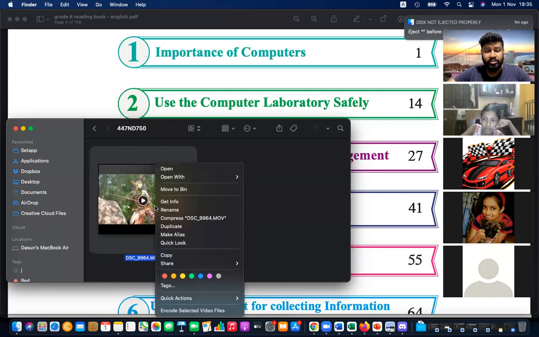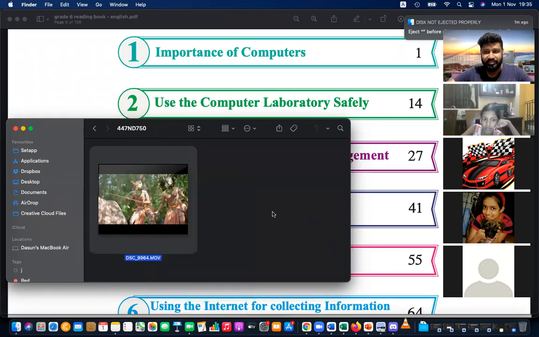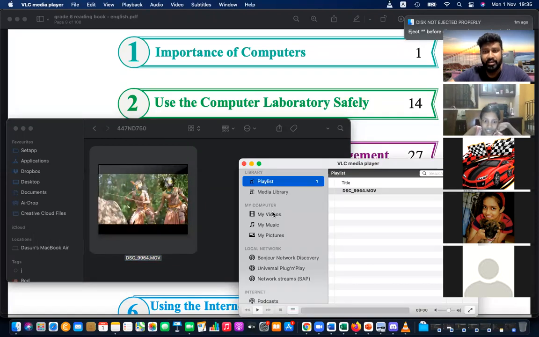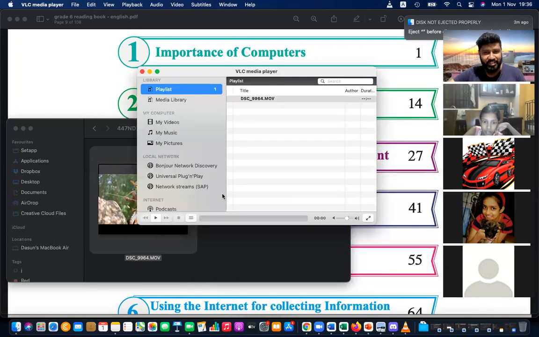Okay. So who says this is a movie? That is the operating system. The operating system will tell, okay, this is not a picture, this is a movie. That is done by the operating system. Actually, this is not a movie. I'm not sure what this is. Let's see.